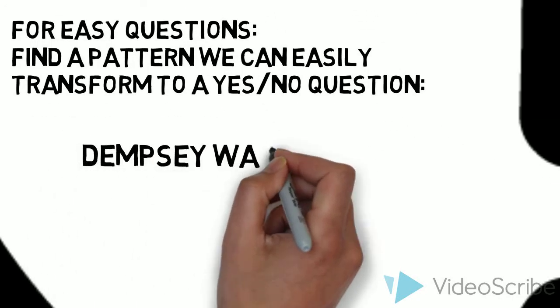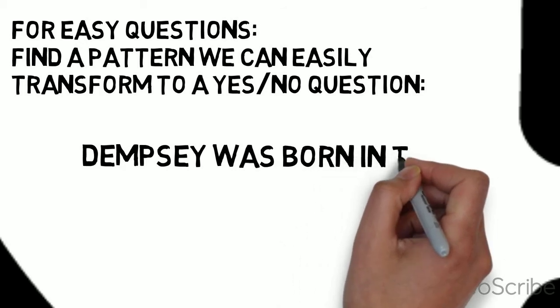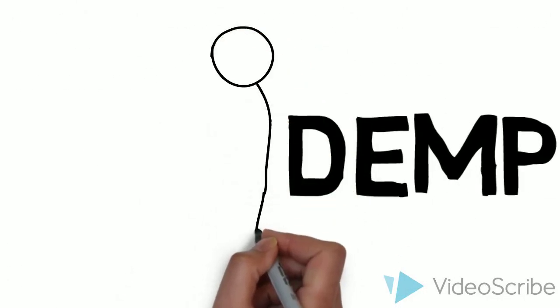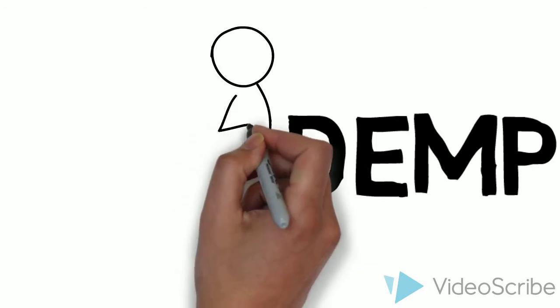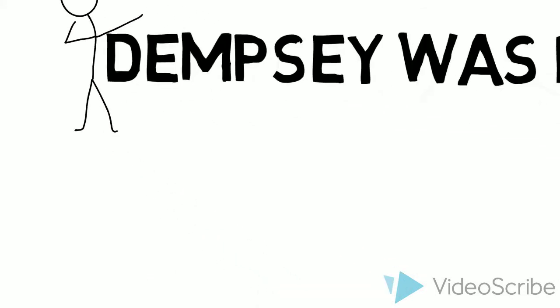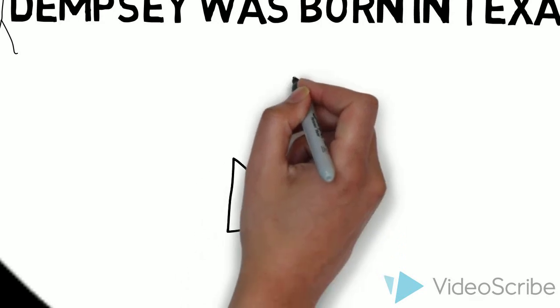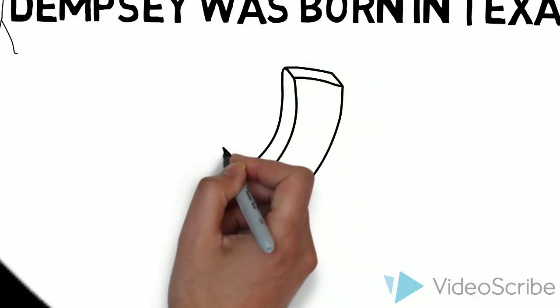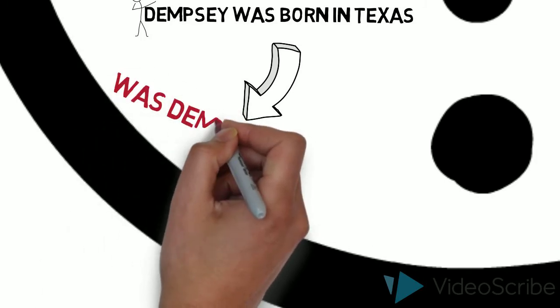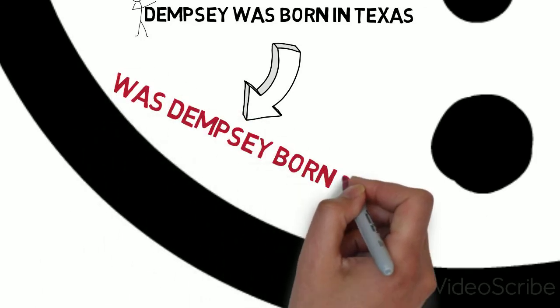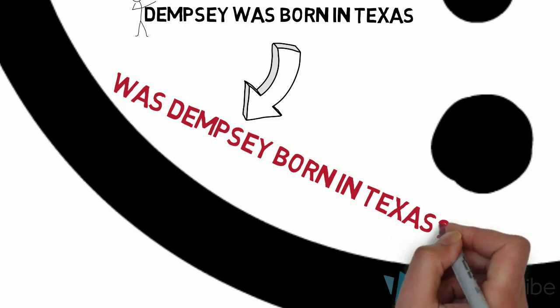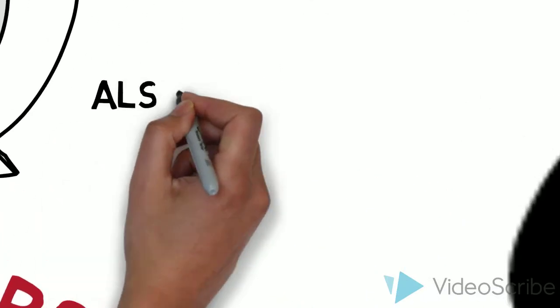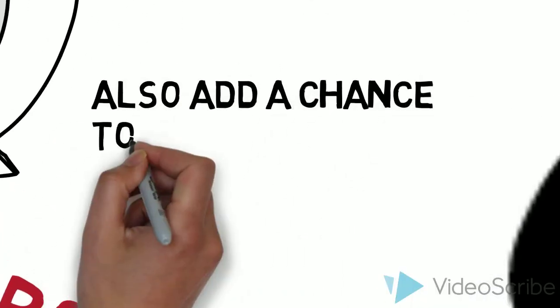So when we see something like Dempsey was born in Texas, we know that Dempsey is some sort of proper noun from the part-of-speech tagging, and we know that "was" is a word that lends itself to yes-no questions very easily, so we can just switch the "was" and the "Dempsey" around and we can get, was Dempsey born in Texas, and we don't even need to know about the rest of the sentence, born in Texas. We can just worry about the start of it and have a free easy question that way.